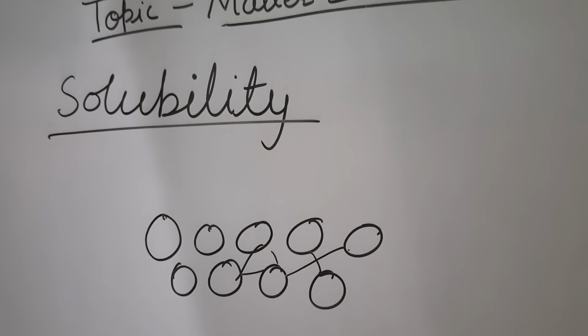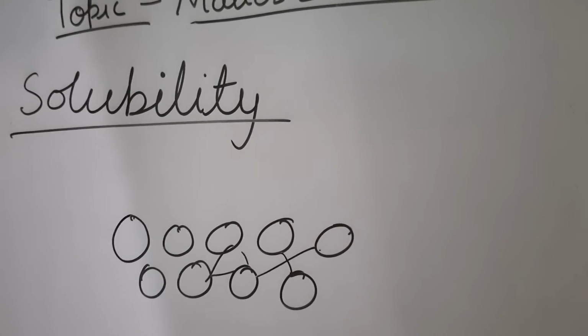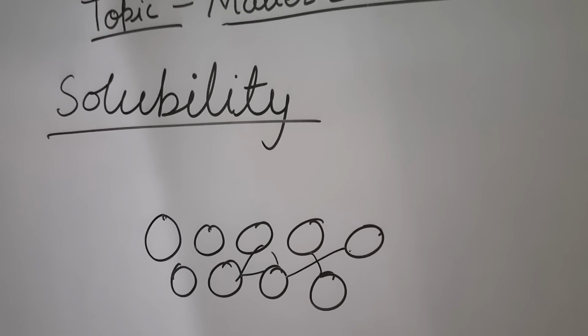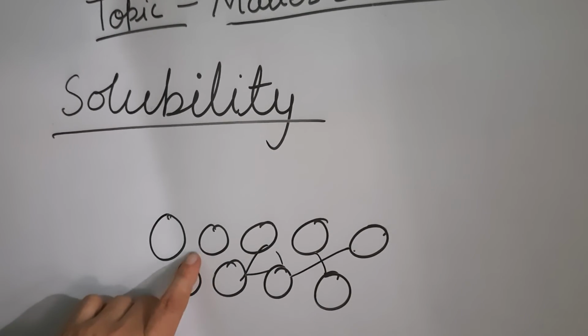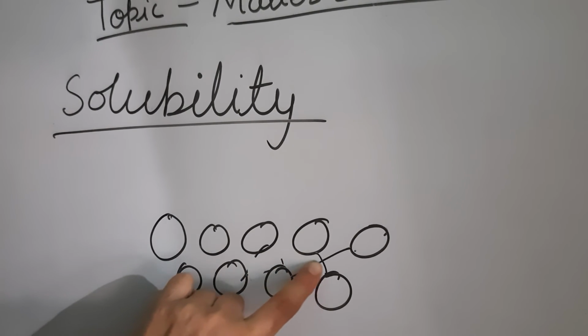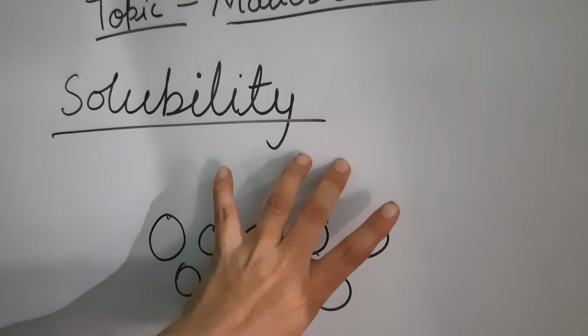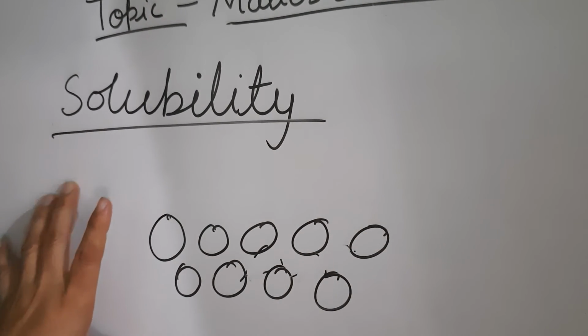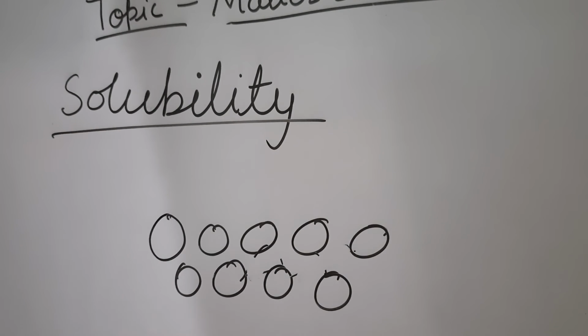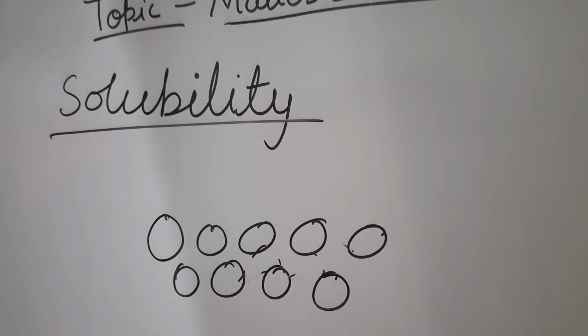Okay, student? And the molecules of the other substance that are added to the liquid to occupy this space are known as solute. The substance which is added to the liquid, molecules of the other substance that are added to the liquid to occupy the space between the molecules of the liquid to form a new liquid, which is called solution.